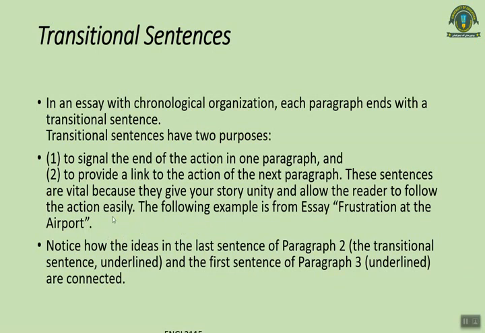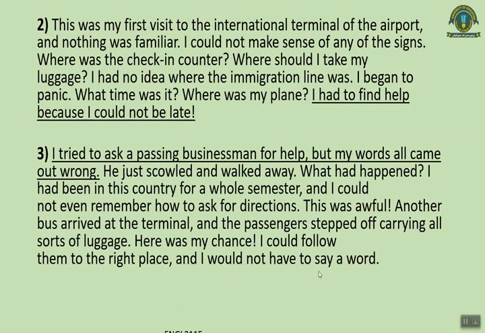So your next paragraph should not just begin abruptly. It should not give a reader a shock. You have to maintain the surprise, but you do not have to shock the reader by creating an abrupt beginning. So we are going to look at paragraph 2 and paragraph 3 of the essay, and here you will look at the last sentence of paragraph 2 and the first sentence of paragraph 3 carefully. Now I have also underlined these sentences.